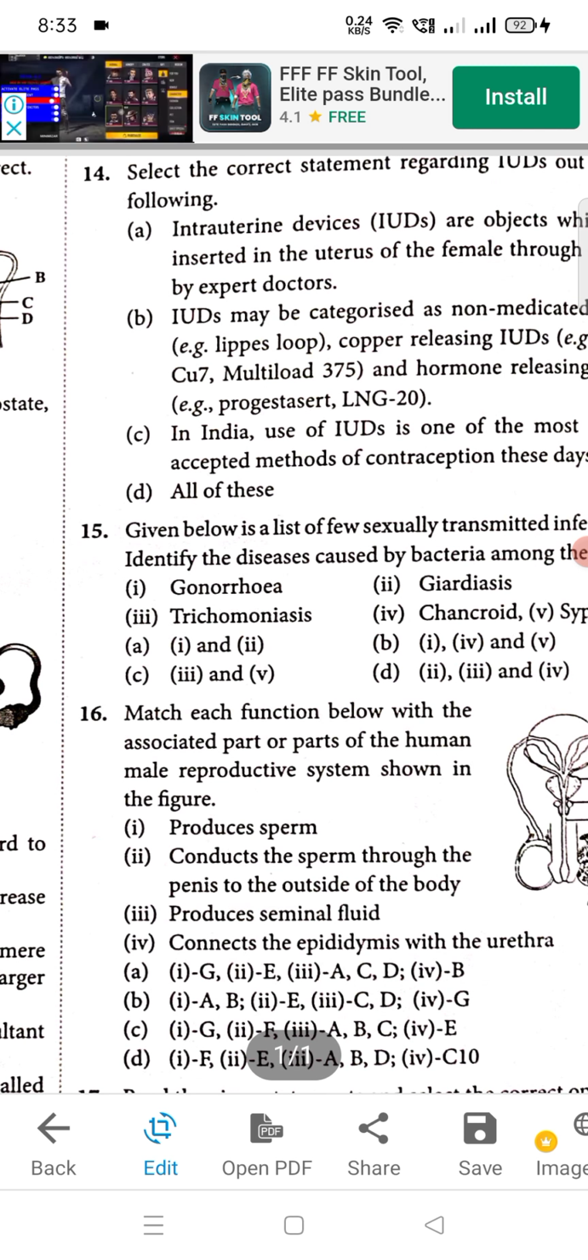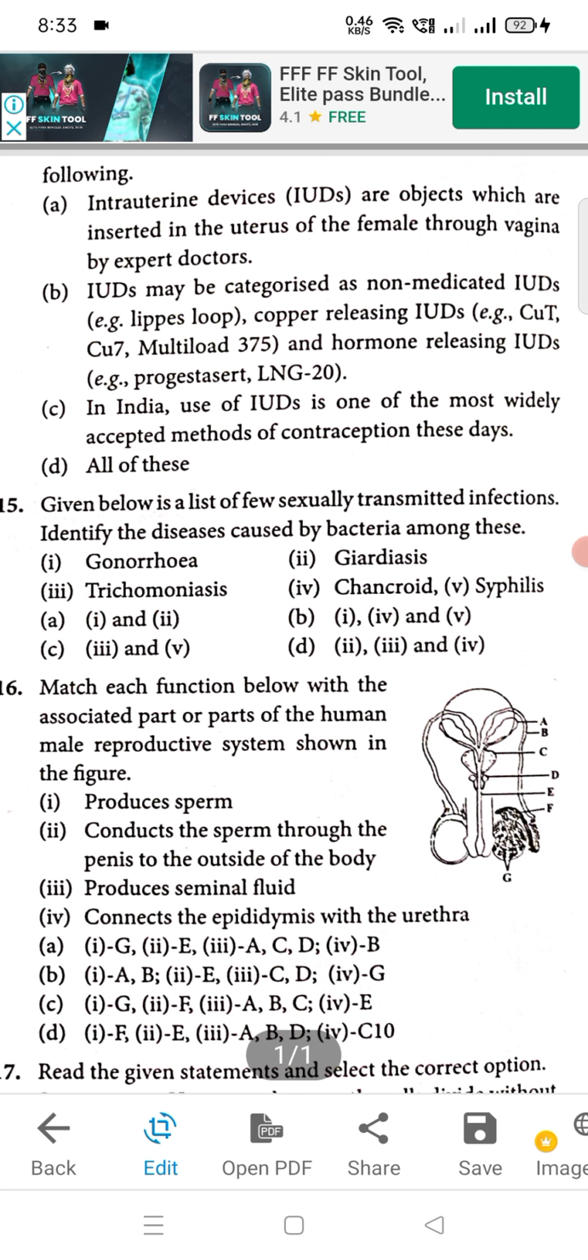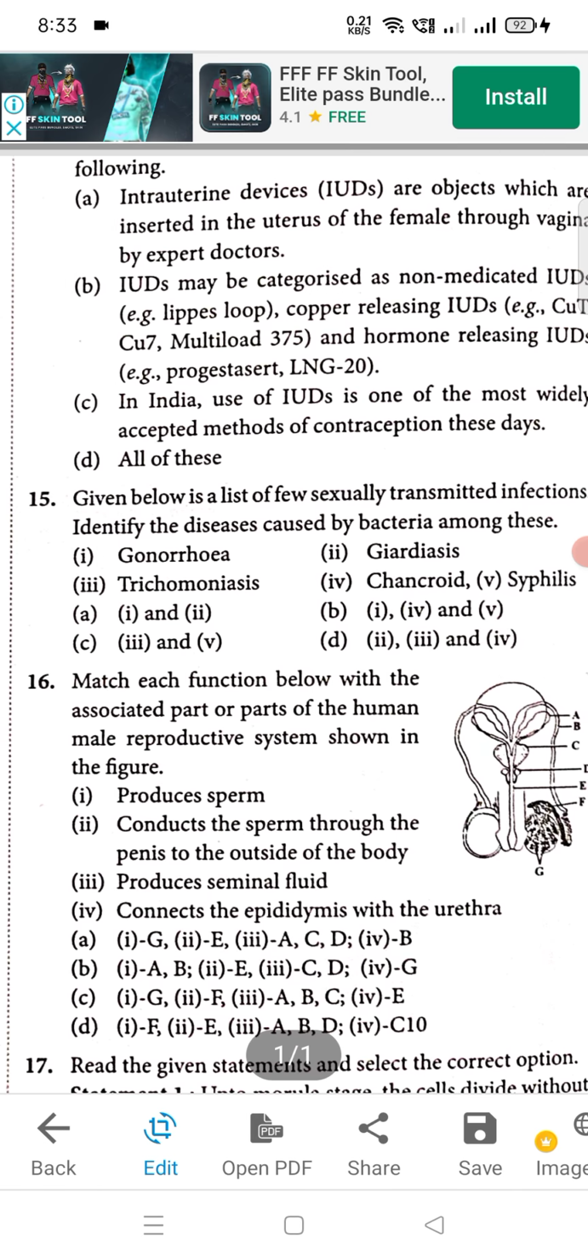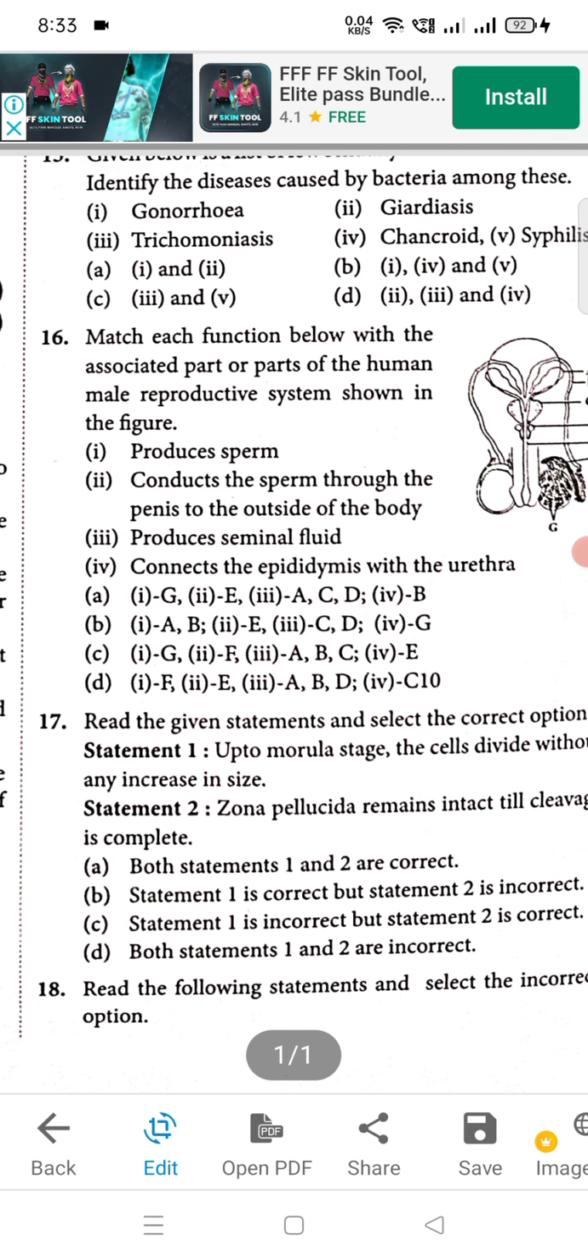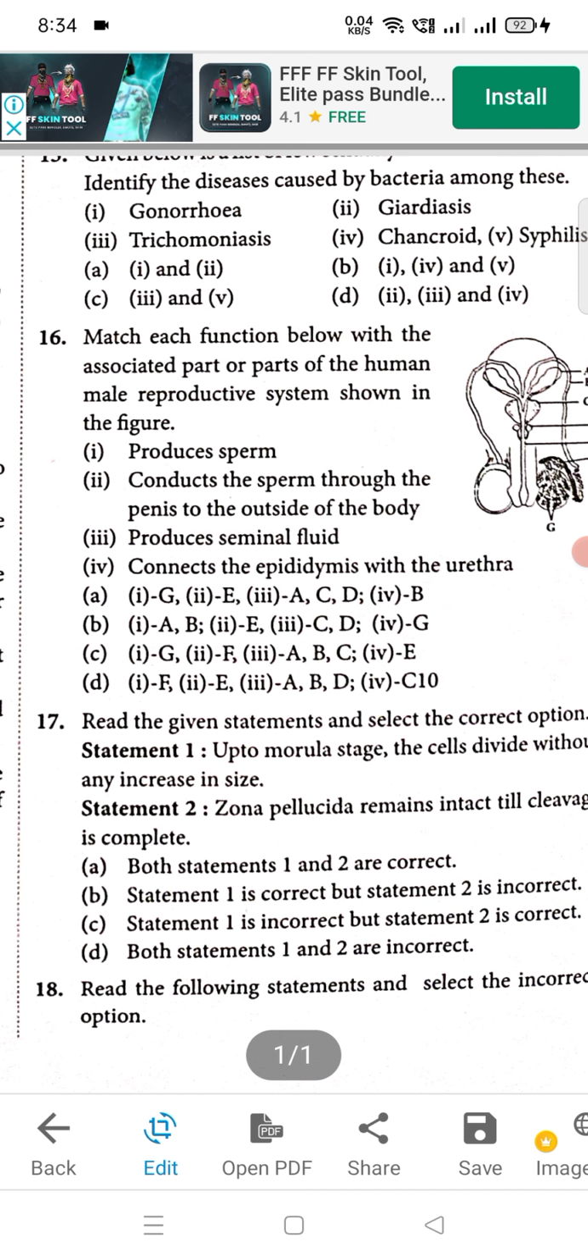Moving to question number 15. So you need to identify the disease caused by bacteria among these. Okay, so 15 ka correct answer will be B. Okay, B will be 1, 4 and 5. Then question number 16, A will be right option. Question number 17, again A will be right option. And question number 18, D will be right option.